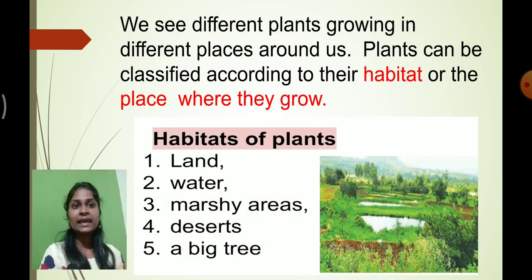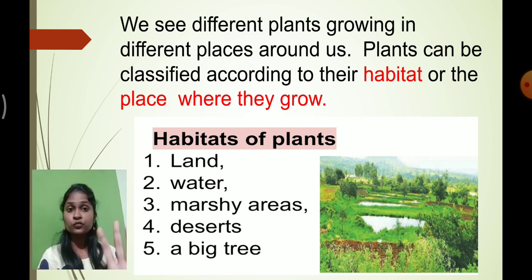And again, here you can see that we see different varieties of plants in our surroundings, and again we classified the plants depending upon their habitat. What do you mean by habitat? Habitat means the place where the plants can grow. The place where plants grow, that particular place we call it as what? Habitat. So according to the habitat, the plants are again divided into 5 varieties.